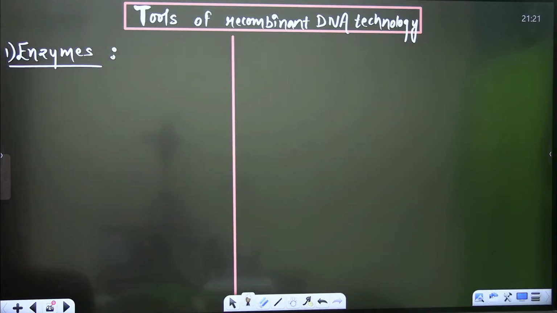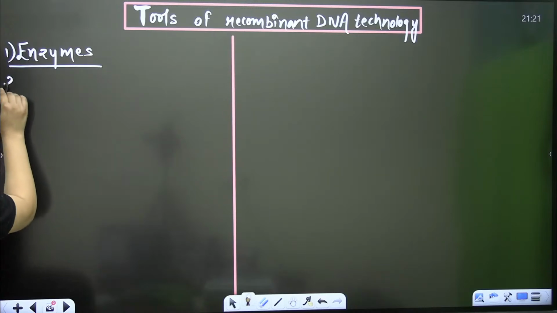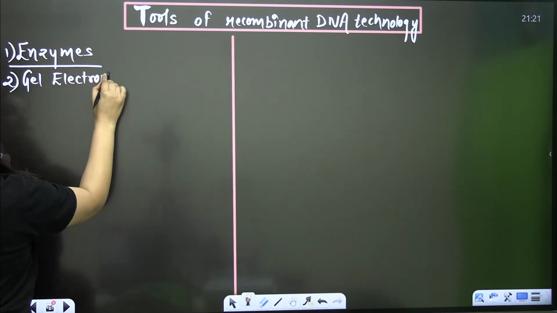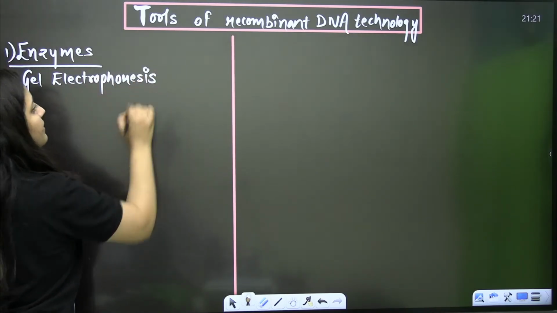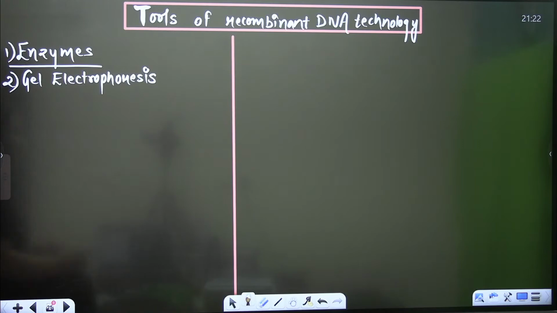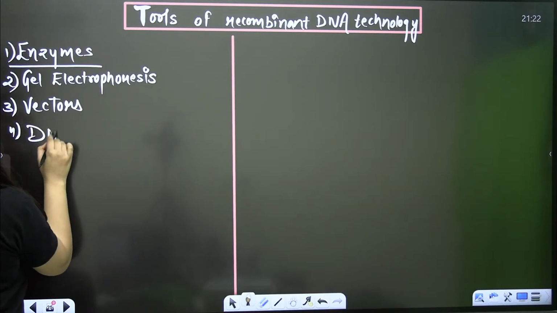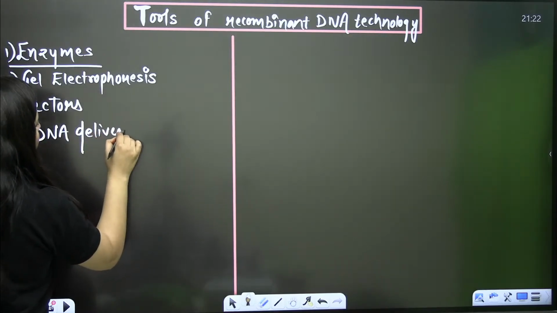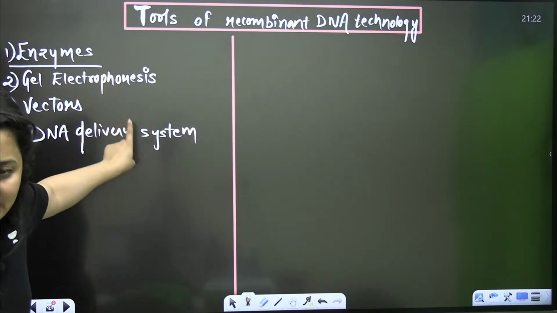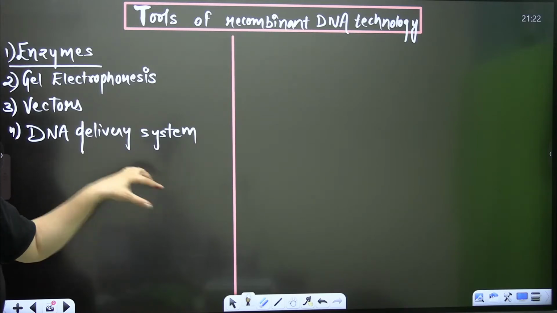We are talking about the tools of recombinant DNA technology. First is enzymes, then gel electrophoresis. That's what we need to study, right? These are the tools of recombinant DNA technology. Then come vectors. Then the DNA delivery system, that is, how can we deliver the desired DNA to the host. So first is enzymes, then gel electrophoresis, then vectors, then the DNA delivery system, right bache?